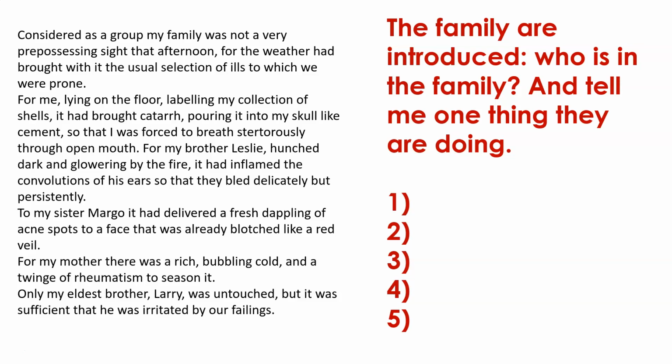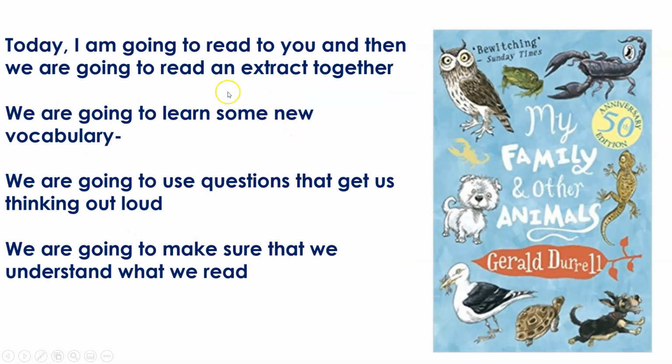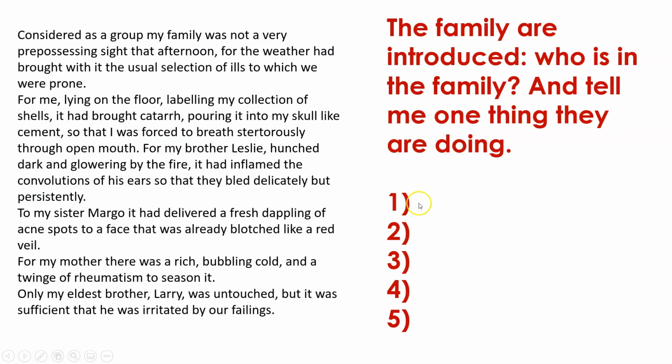So, guys, in a minute, I want you to pause. Now, all I want you to do for this, because it's notes, is 1 to 5. I want you to give me a name of a family character and tell me one thing they're doing. So let's look at number 1 together. So who is the me who's telling us the story? So we go all the way back. Our story is being told to us by Gerald. Gerald is the storyteller. So we might write number 1, Jerry.